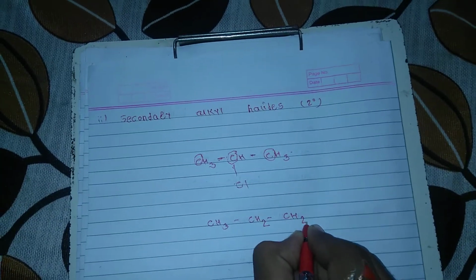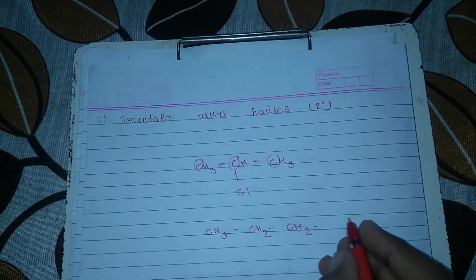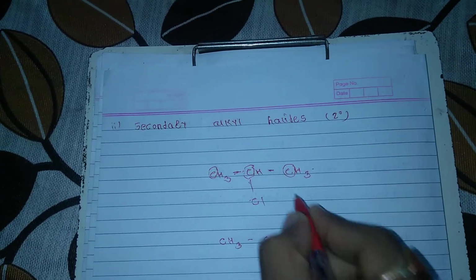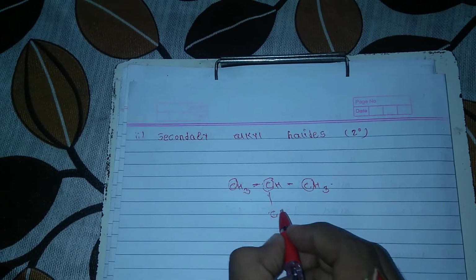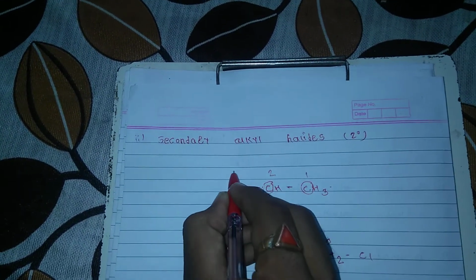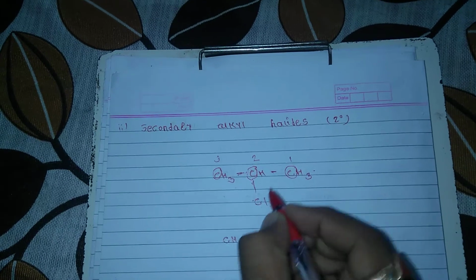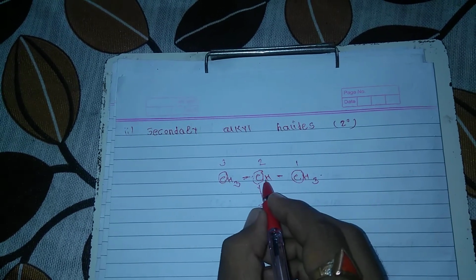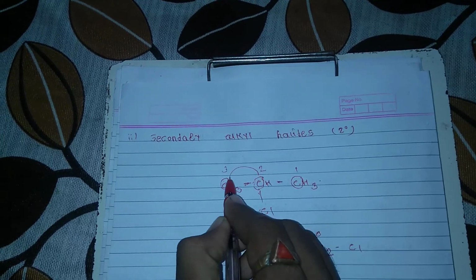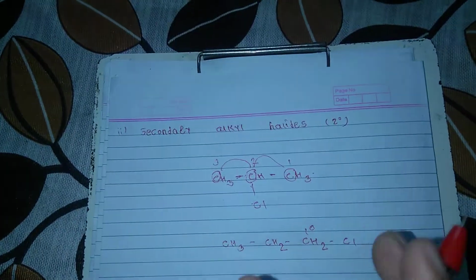were attached here, this would be primary. But in this case, the halide group is attached to the second carbon, this is first, second and third carbon, and this carbon atom is attached to another two carbon atoms. So this is the secondary alkyl halide.